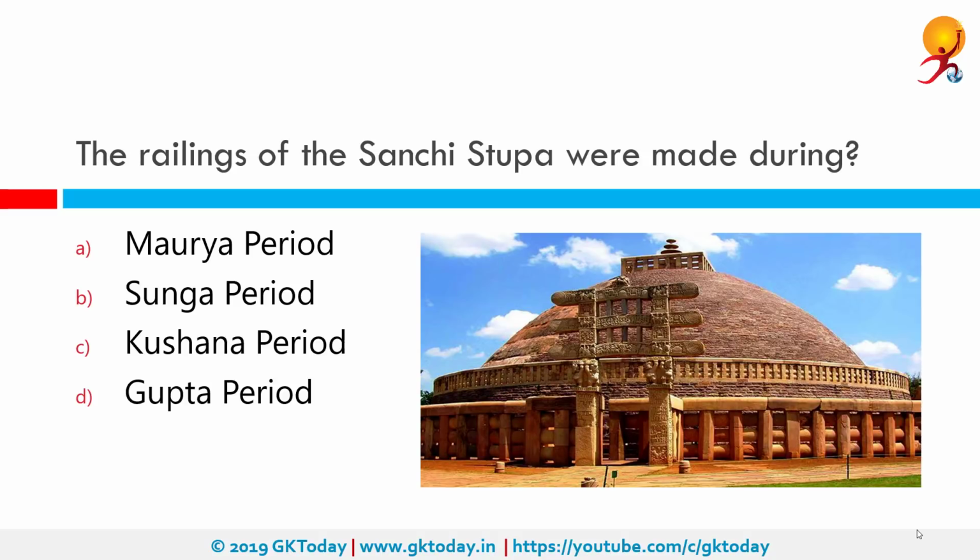The railings of Sanchi Stupa were made during the Shunga period. Sanchi Stupa is a Buddhist complex famous for its great stupa on the hilltop at Sanchi town in Raisen district of the state of Madhya Pradesh. It is located about 46 kilometers northeast of Bhopal, which is the capital of Madhya Pradesh.